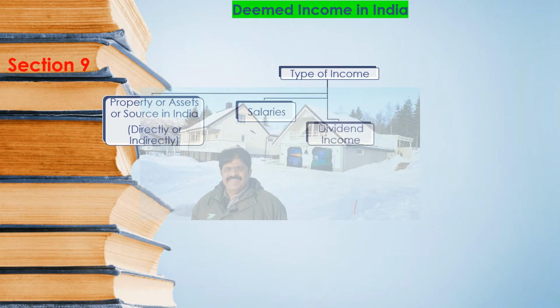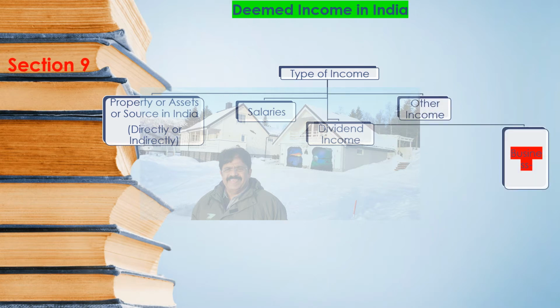The next we are going to deal with is the dividend income, which comes under the income from other sources, as well as the business income. But the business income we are going to deal with separately, and for that particular reason we are not considering it here in detail in this particular topic.